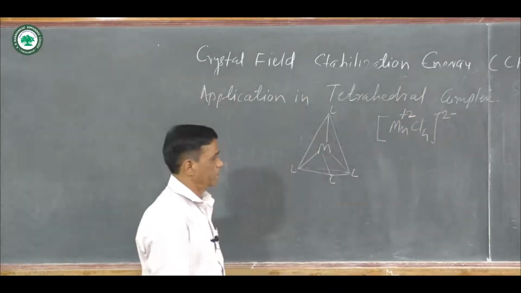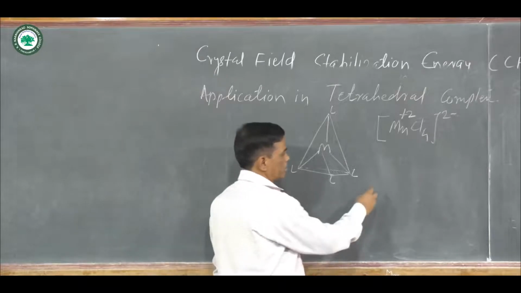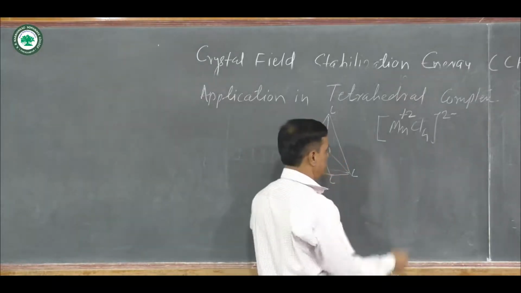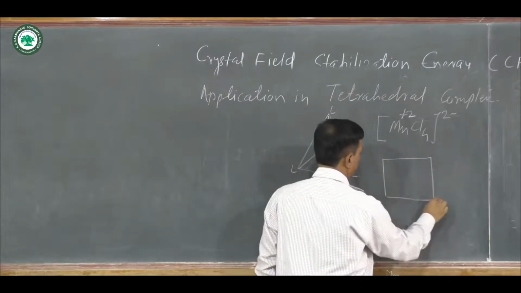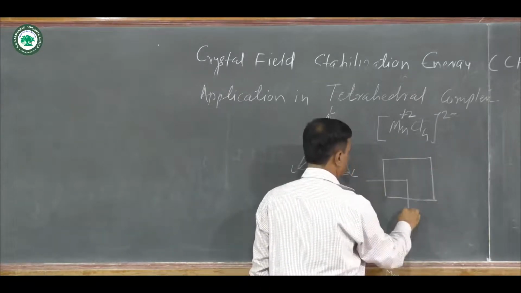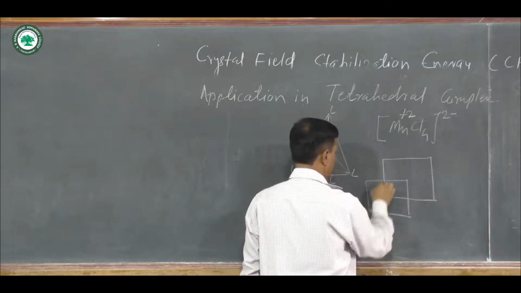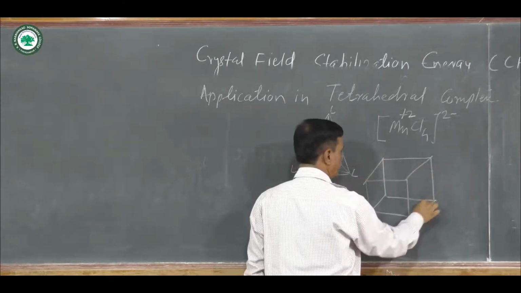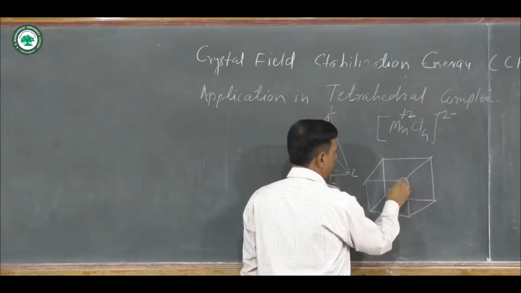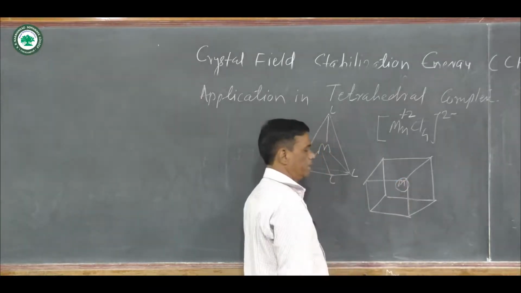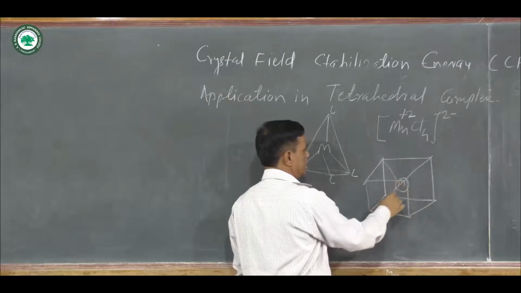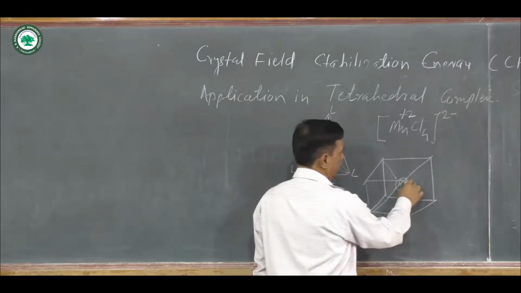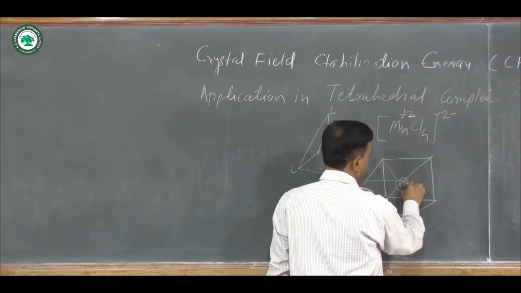Actually, in this complex of tetrahedral arrangement, here is a cube. At the center position there is a metal. One ligand is here, suppose second ligand is here, third is here, and suppose fourth is here.